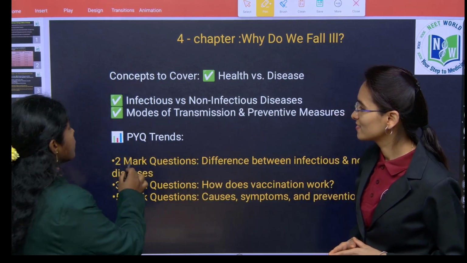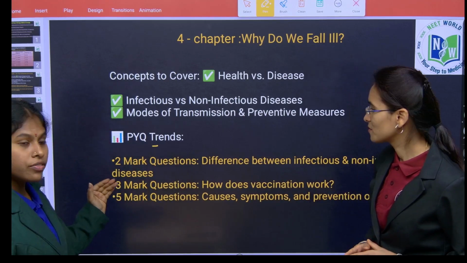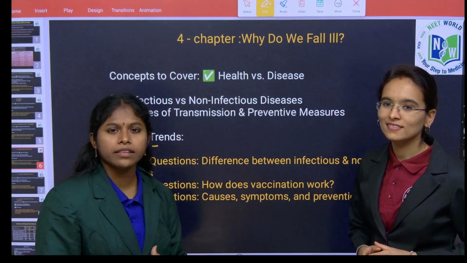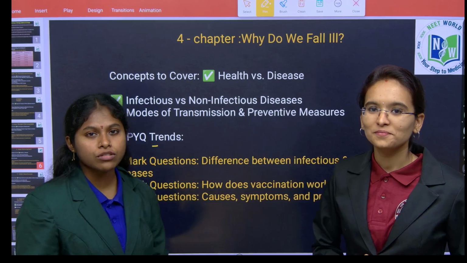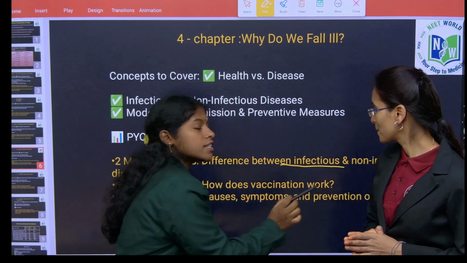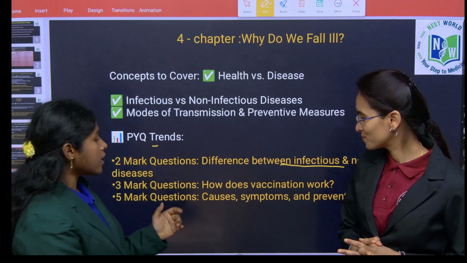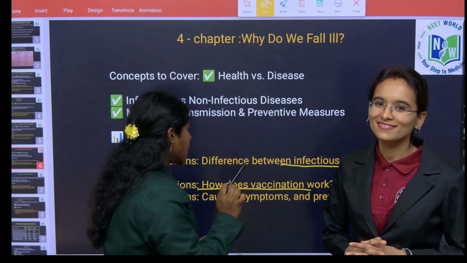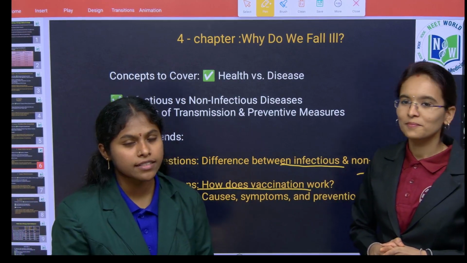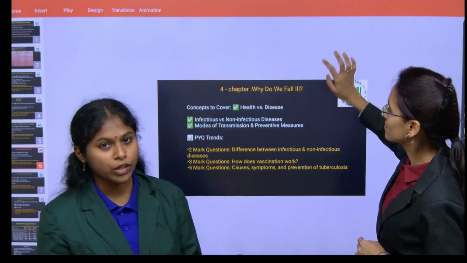Next, based on previous year question trends, we are going to have 2 marks question, 3 marks question, 5 marks question. 2 marks questions are mostly asked in all chapters also, like differences between infectious, non-infectious diseases. Next, 3 marks questions like how does vaccination work, and coming to the last one, 5 marks question, they ask about any disease and you have to write the causes, symptoms and its preventive measures.